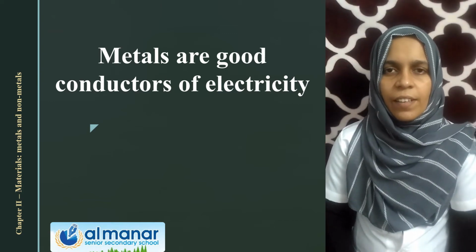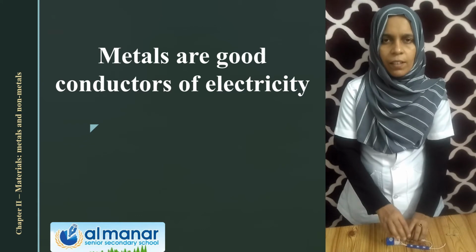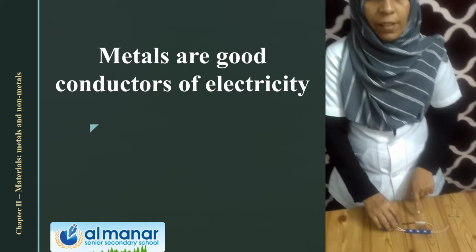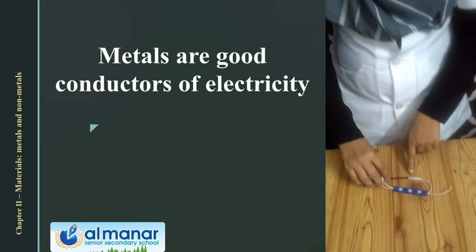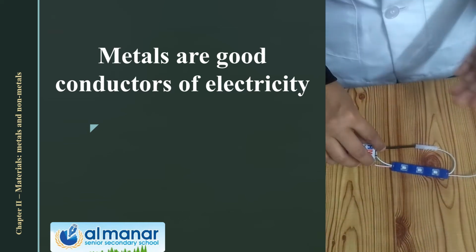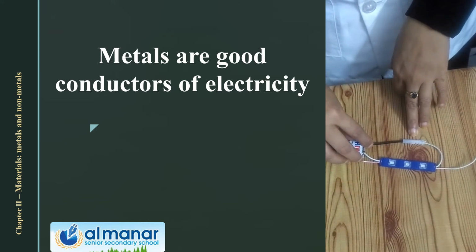So here another circuit is made by using a battery, again a bulb, and a plastic piece. You can see here. See, this is a plastic piece. You know what plastics are? Last chapter we learned about plastics.